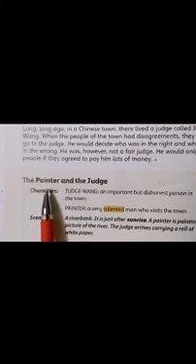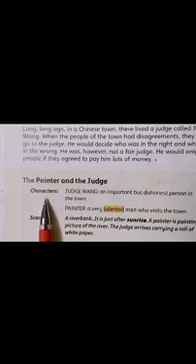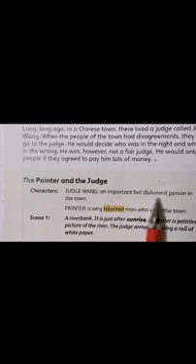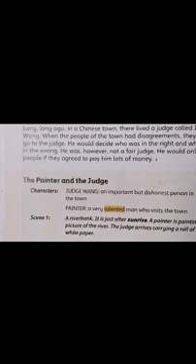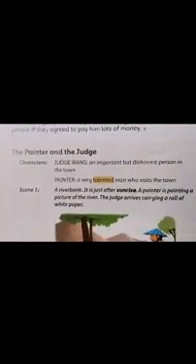Now, the painter and the judge. So here we are having two characters. One is the painter and one is the judge. Characters. Judge Wong, an important but dishonest person in the town. Dishonest is one who cheats, who is not being honest. The opposite of dishonest is honest. Painter, a very talented man who visits the town. Talented means very skillful.